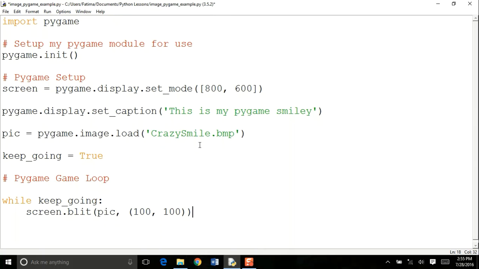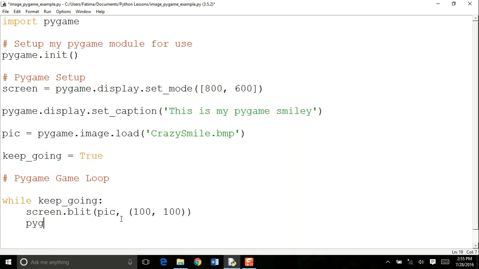In this line, I'm just taking my screen and I'm copying this pic, blitting this pic on my screen. And pic has this picture over here, right? And then I am placing this picture at this X and Y coordinate, 100 and 100. So in Pygame, your X and Y coordinate starts on the top left of your screen. At the very top left, it's going to be 0, 0. But I said 100 and 100 is my XY coordinate. So the pic is going to appear a little bit on the bottom right. So I'm blitting my picture, and then it's a while loop. I'm going to keep on blitting this again and again and update my screen.